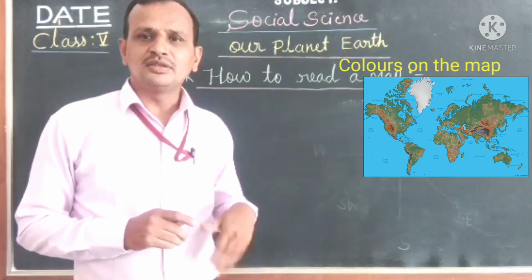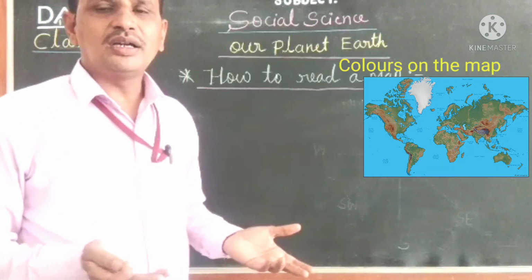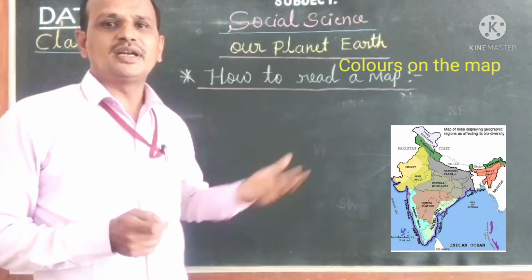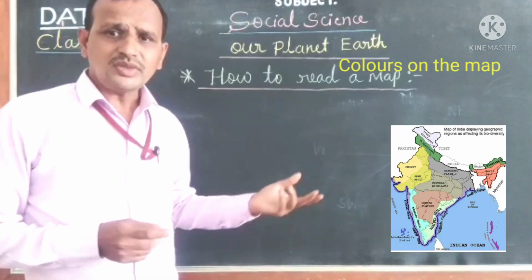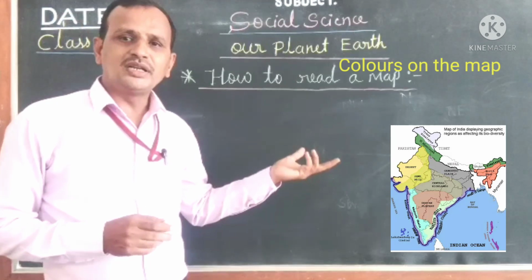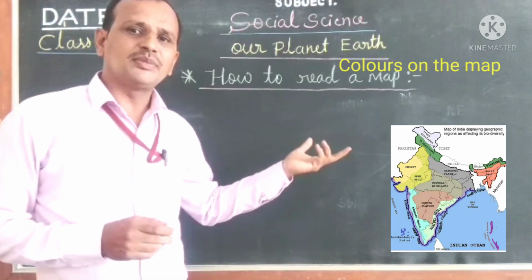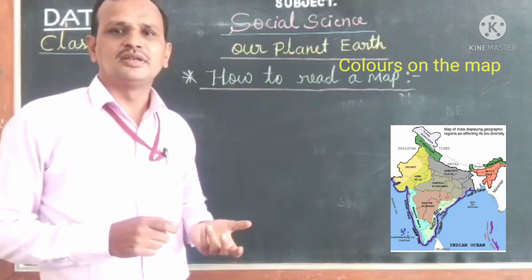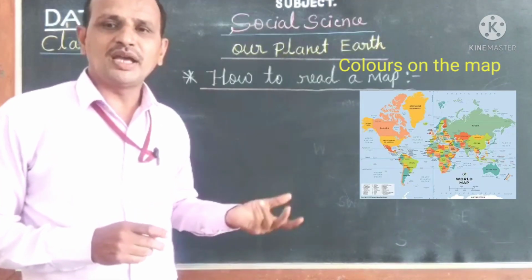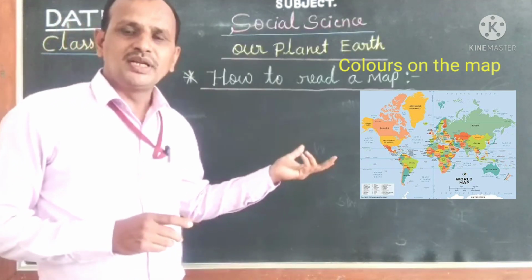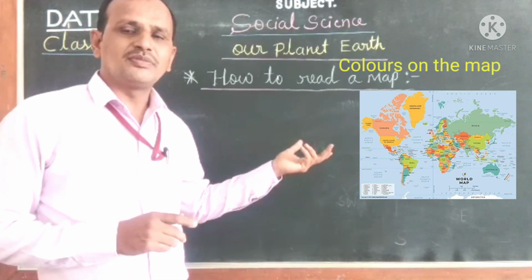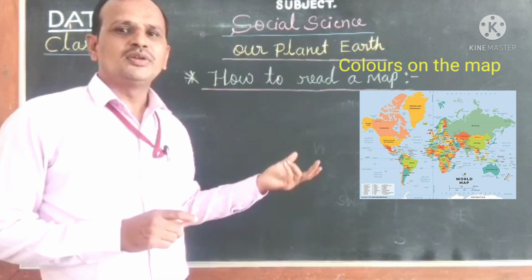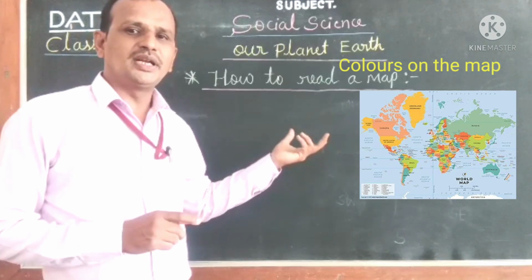Here you need to understand that all the different colors indicate different landforms of the earth. Each color on the map indicates different features of the earth. So therefore we can see the maps in different colors.